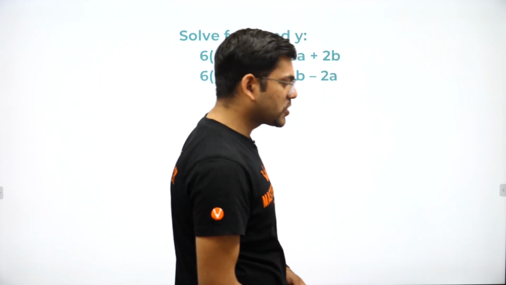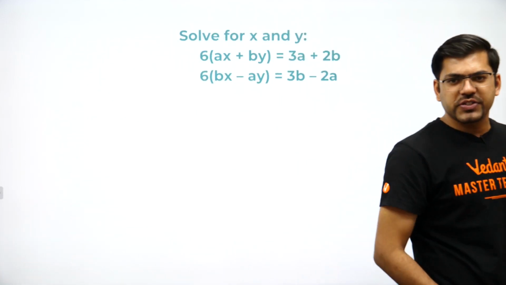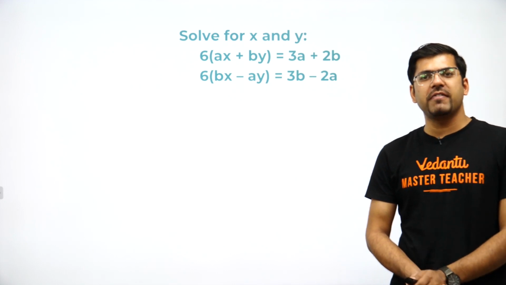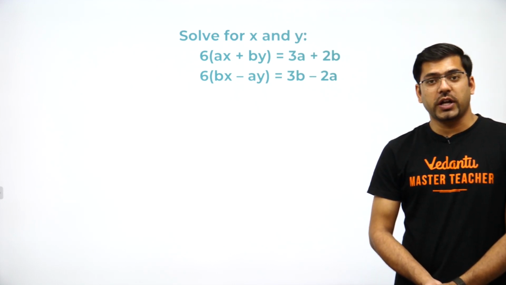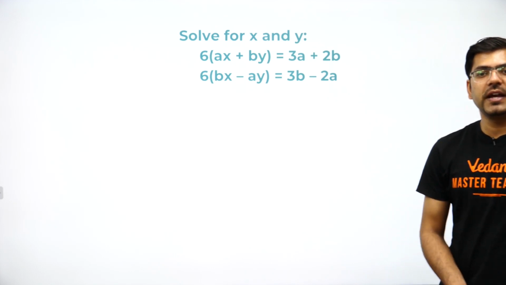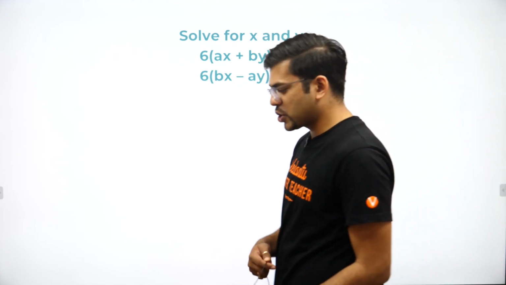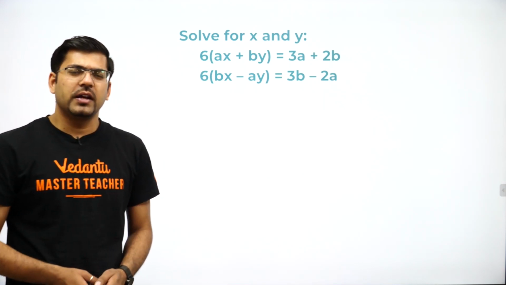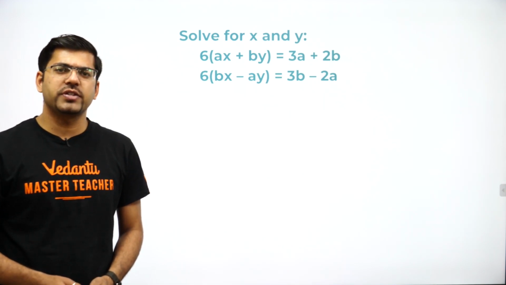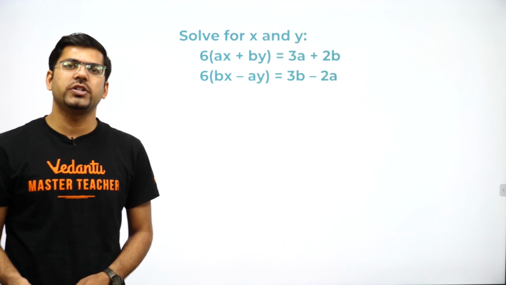The next question would be, solve this equation where 6 times ax plus by is equal to 3a plus 2b, next equation, 6 times bx minus ay is equal to 3b minus 2a. Now let me tell you, equation is important, but the board might ask these kind of questions giving different methodology for solving.